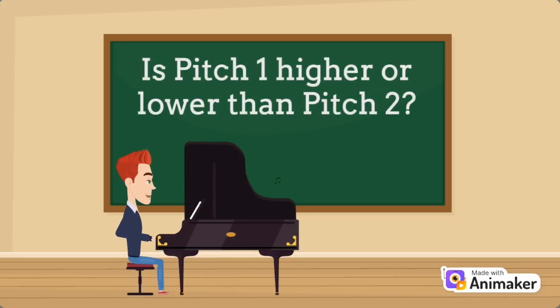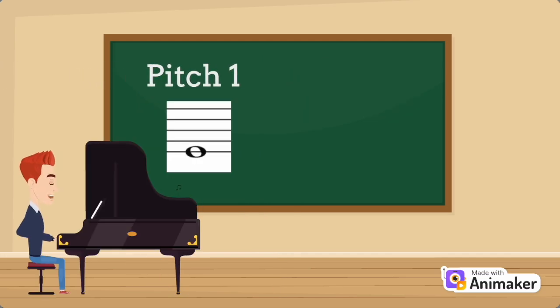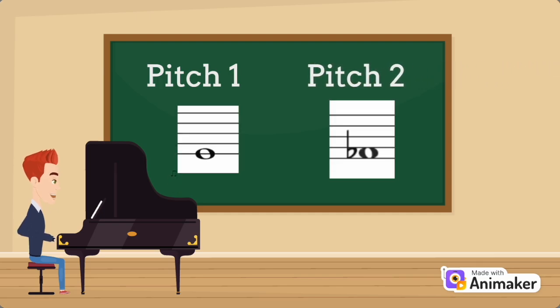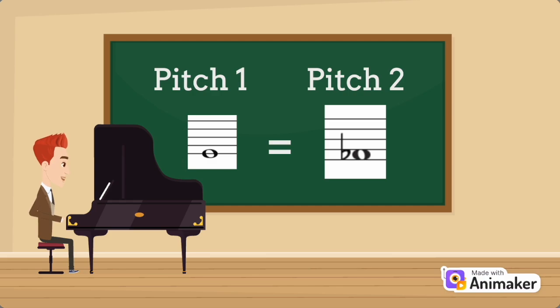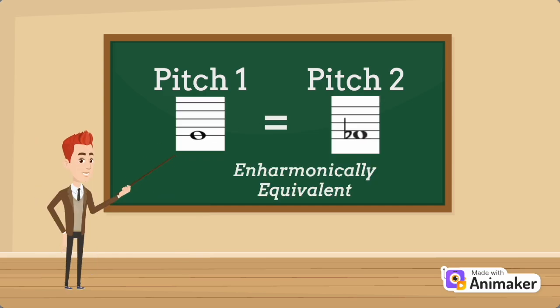Let's listen to another example of two pitches. Is pitch 1 higher or lower than pitch 2? The answer is that both pitches sound the same. Pitch 1 and pitch 2 are neither higher nor lower than the other. When two pitches sound the same as one another, we say that these pitches are enharmonically equivalent. This is just a fancy way of saying that the notes sound the same. There is no difference in frequency between these two separate notes.